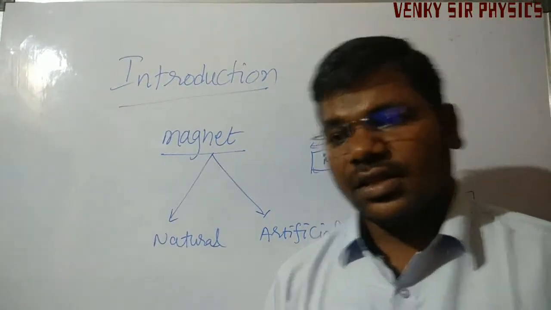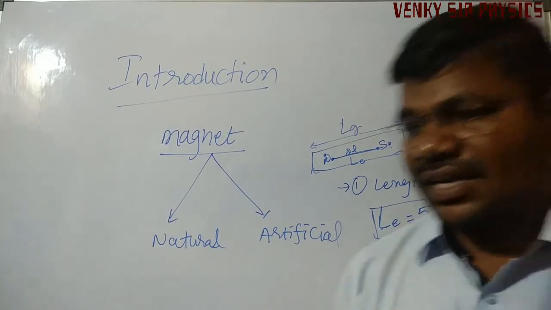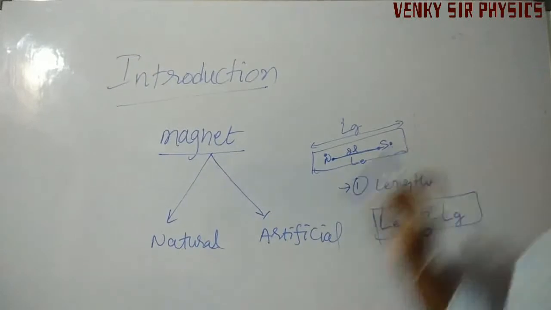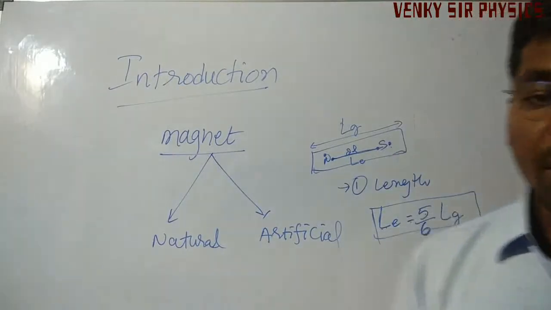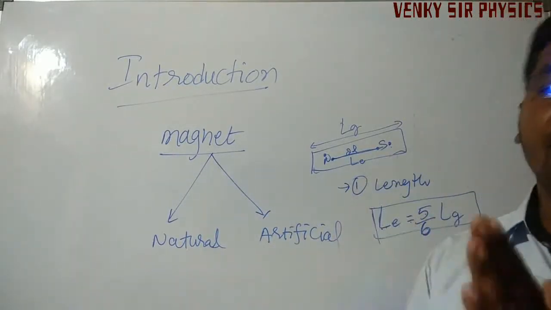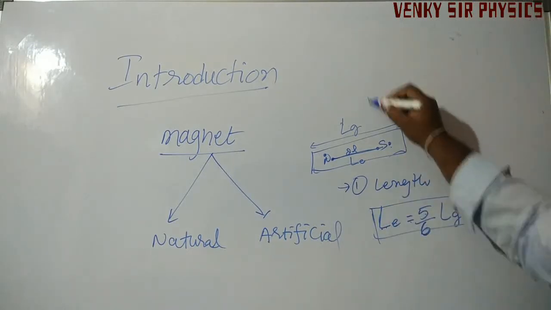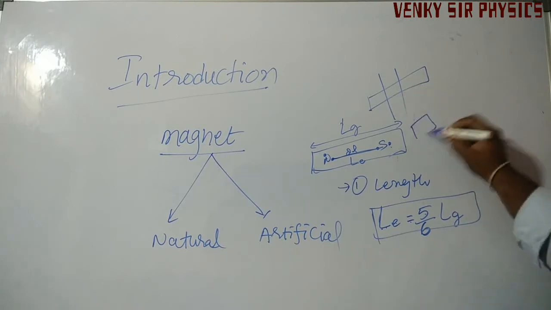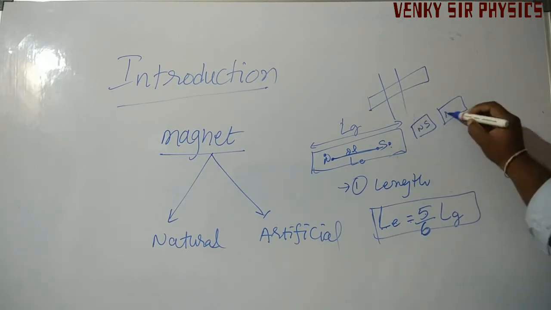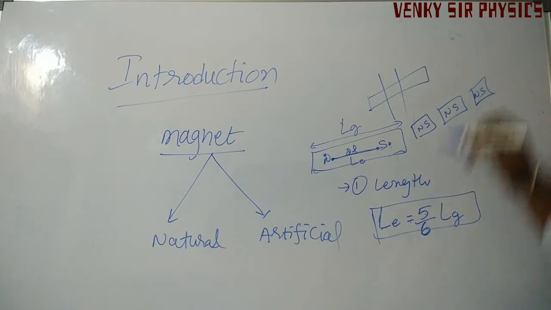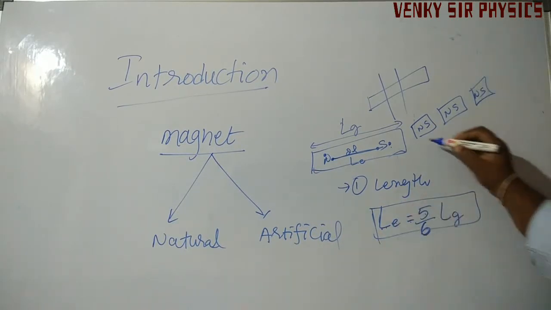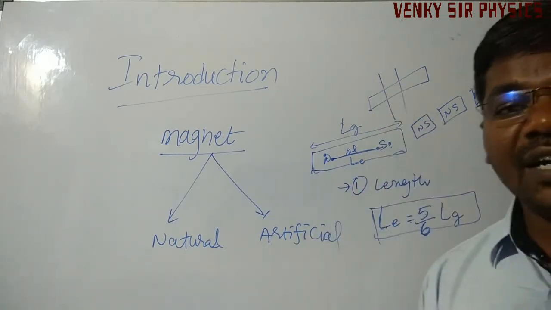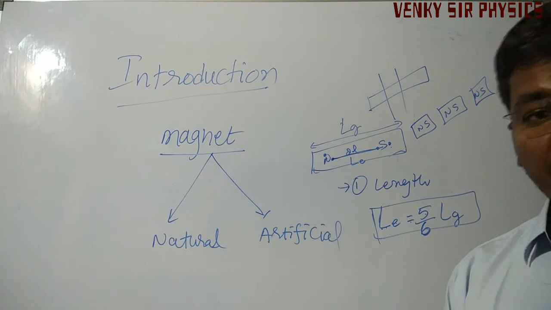Some properties of a magnet: when a bar magnet is freely suspended, it will always show north and south. We can say it is a directional property. Next, if we cut a magnet into a number of pieces, each part shows north and south. Every molecule, every particle of magnetic material behaves as a dipole.